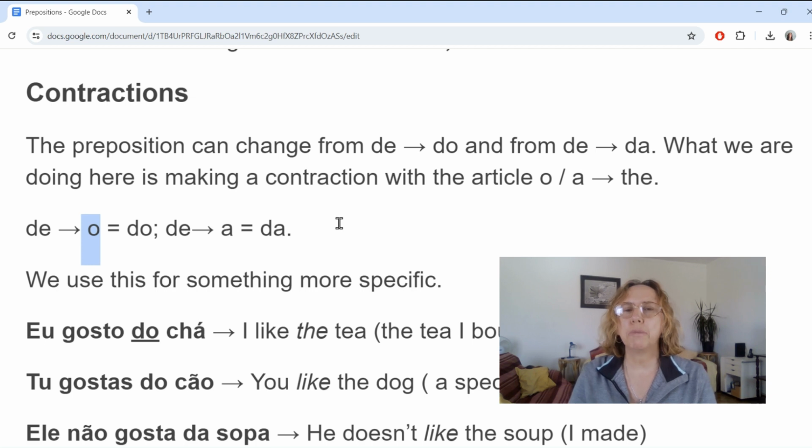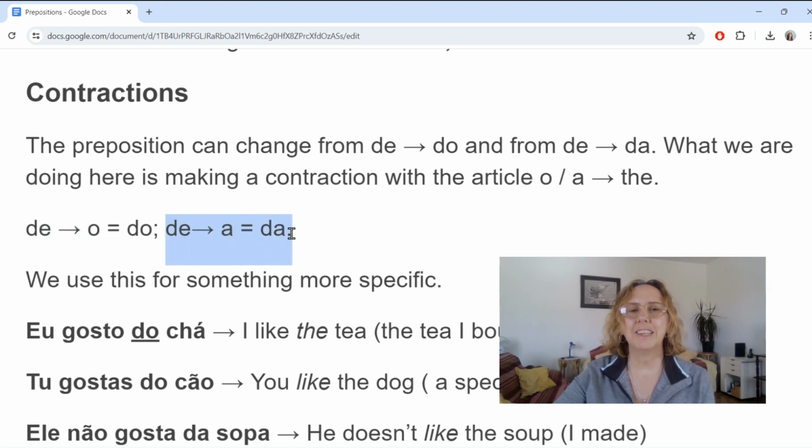But when we're speaking about things more specific, that is going to change from a de to a do or a da. So the contraction works like this. The de plus the o makes do. The de plus the a makes da. So we're going to use this before masculine nouns, and we're going to use this before feminine nouns. This is not going to be used before another verb. So let's take a look.